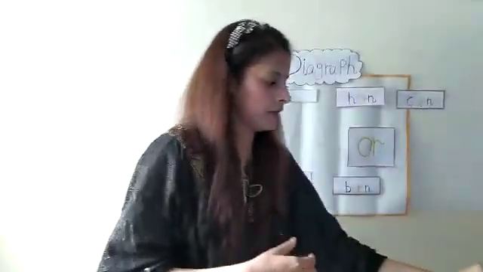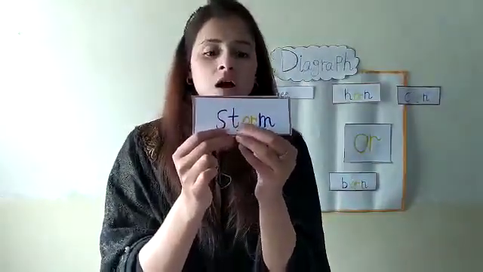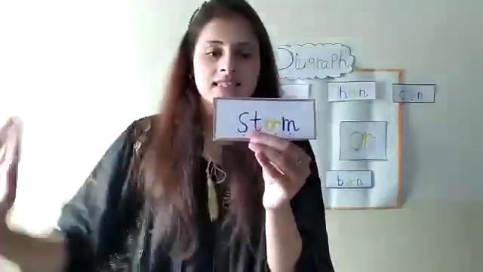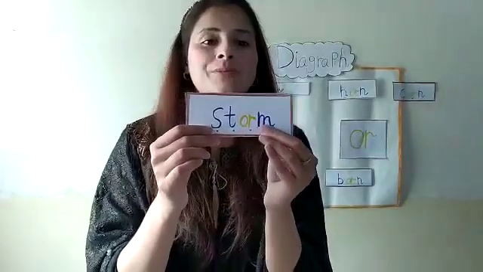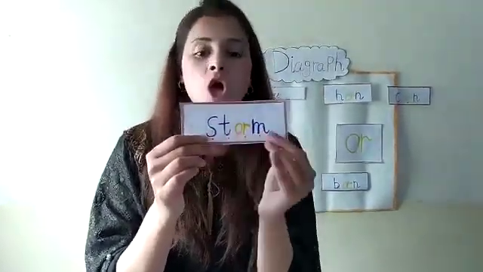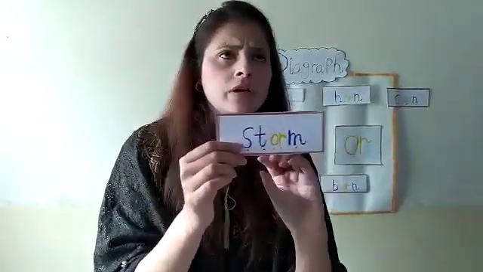And the last word is storm. O, N, storm. O, N, storm. And how many sounds in a storm word?